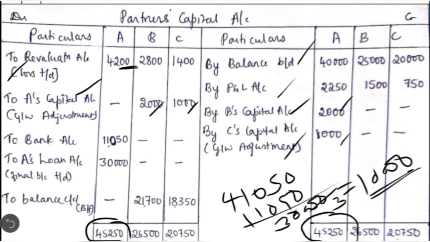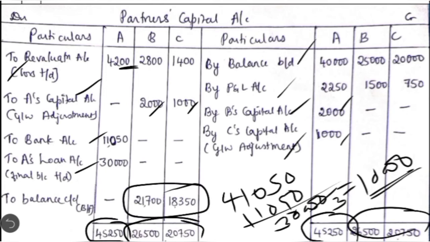Okay, then he is paid 11,050. Let's pass the entry for that: to bank account 11,050, and the remaining balance, since it is paid in another 3 years in equal yearly installments, now has to be transferred to his loan account. So you have to write to A's loan account, final balance transferred 30,000. Then later we are going to close the other partners' capital accounts also. It comes to 26,500 and 20,750. The same total is written here. You take the balancing figure, which comes to 21,700 and 18,350. So these are going to be the closing capital balances.